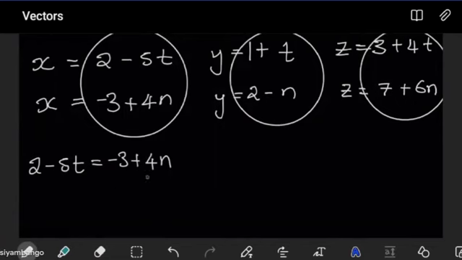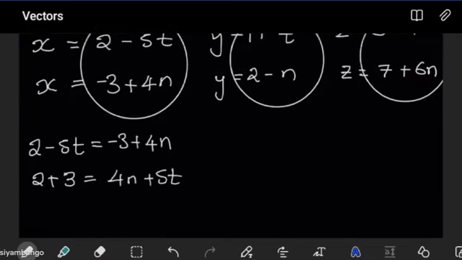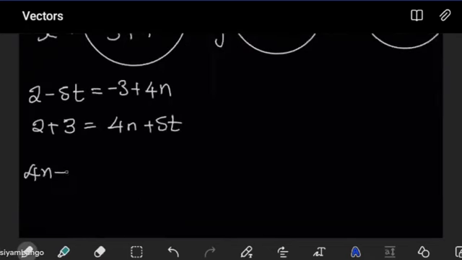From this expression, we can easily simplify. And what we're going to get is, this is going to be 2 plus 3 is equal to 4n plus 5t. So in the end, we can say we have 4n plus 5t is equal to 5. This becomes the first equation.